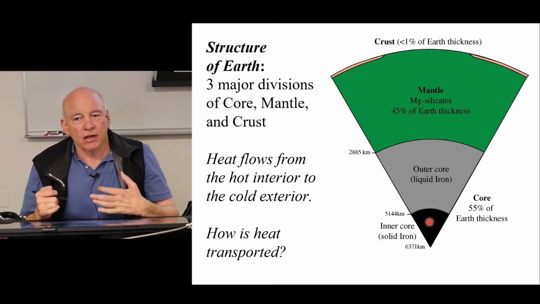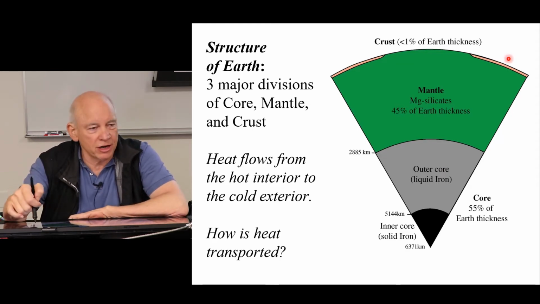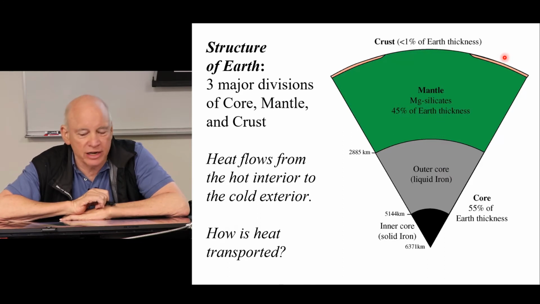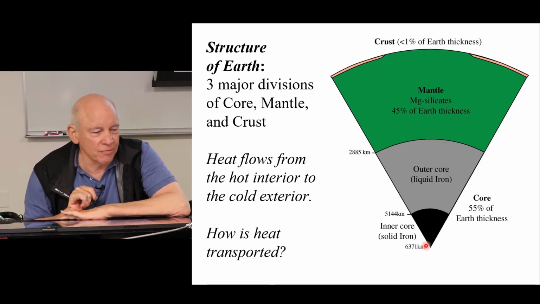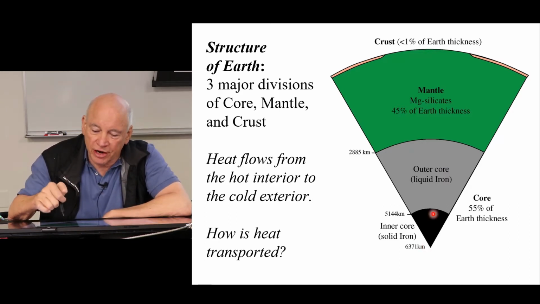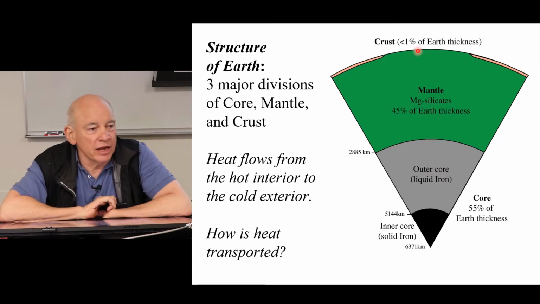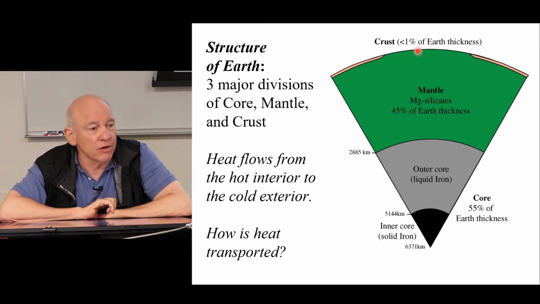And so Earth has a tremendous temperature gradient between the surface, where we're quite comfortable at 20 or 30 degrees centigrade, and the center of the Earth, which is 5,000 or something, unimaginable temperatures. So heat is always flowing from the interior to the surface. And there's a number of ways that it can do this, which is called convection. And plate tectonics is a style of convection that's particularly interesting and unique to Earth. Next.